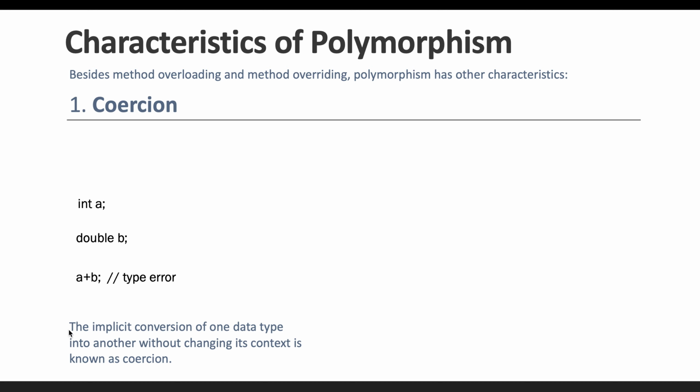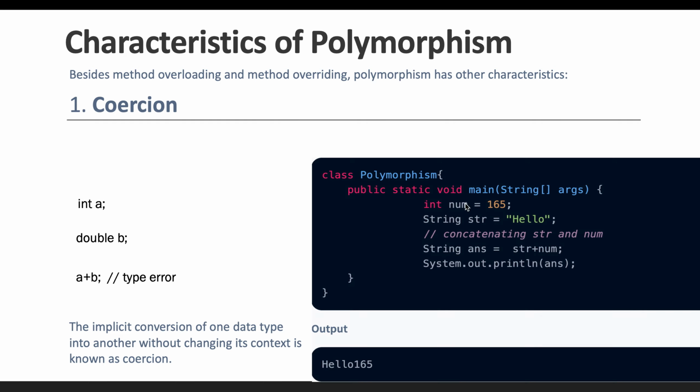So coercion is nothing but the implicit conversion of one data type into another without changing its context. If we take another example, let's say we have an integer data type, something like 165, and one string data type, hello, and we perform the addition, something like str plus num.